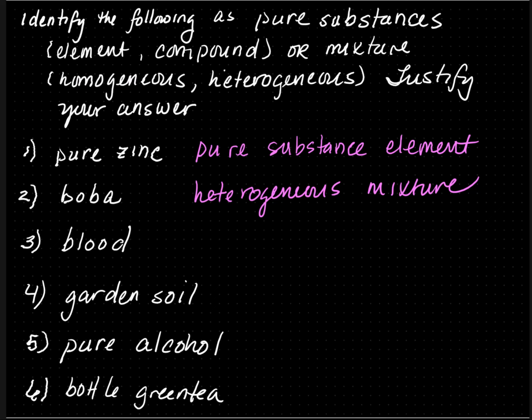Blood is also a heterogeneous mixture. There's platelets, plasma, all these other particles floating around. And so since it is not uniform throughout, it is a heterogeneous mixture.